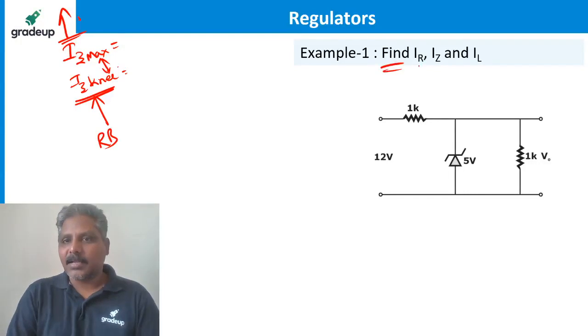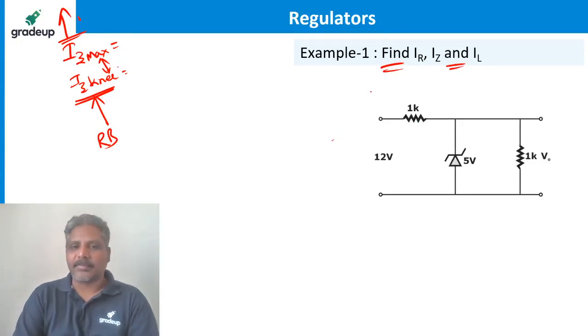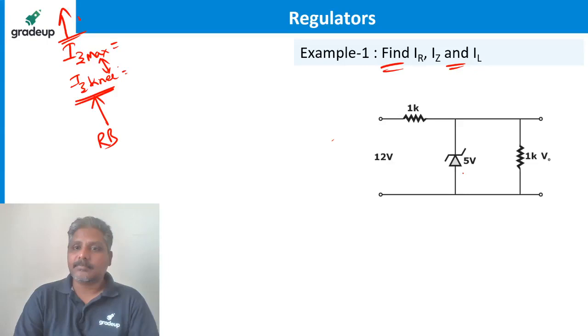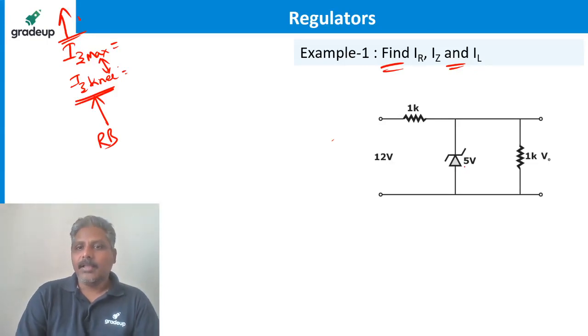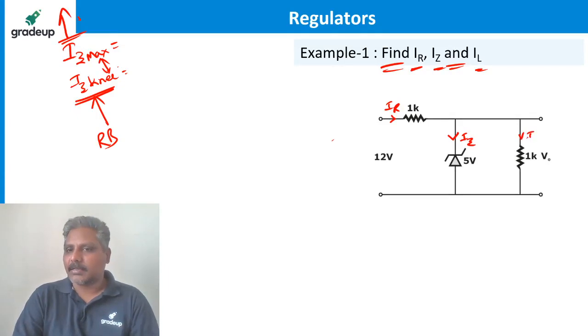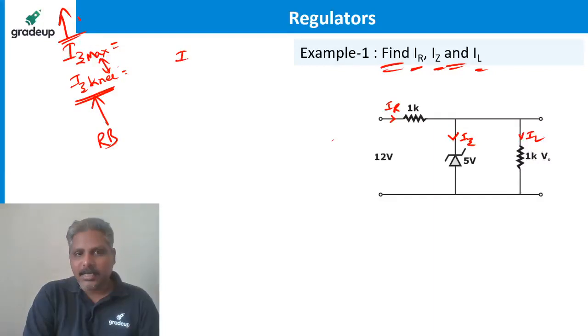Example. Let's find the example, guys. I'll give you some more clarity on this. Please listen carefully, all of you. 12 volts is the signal applied here, and 5 volts is the voltage here. We are asked to find IR, IZ, IL. The current here is IR, the current here is IZ. In fact, it is simple, but I still have a point to explain. We already know that IR is equal to IZ plus IL.